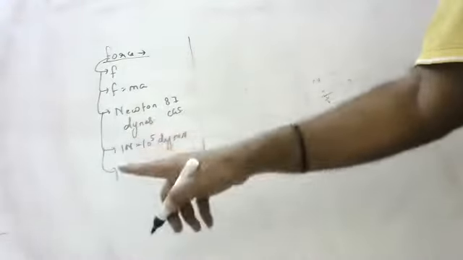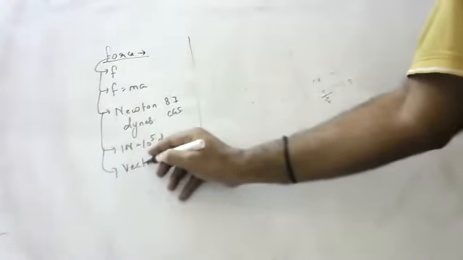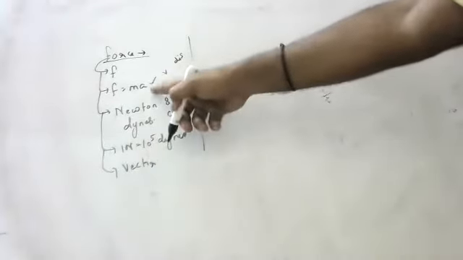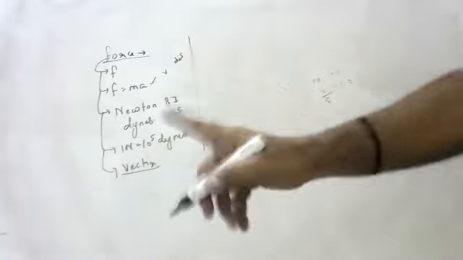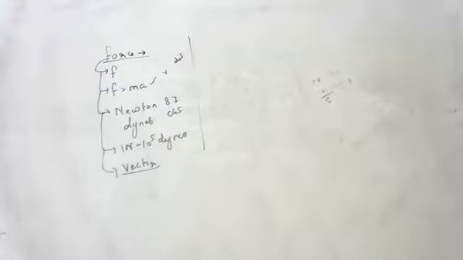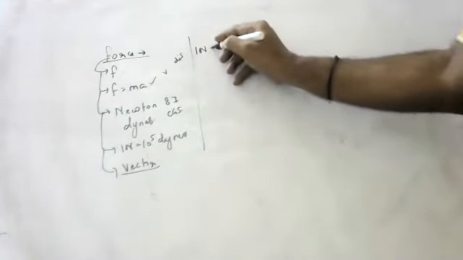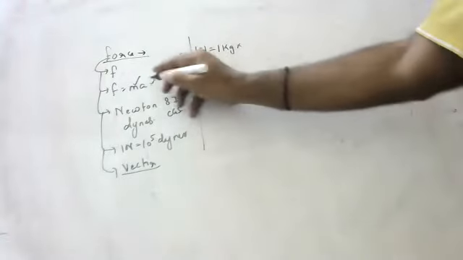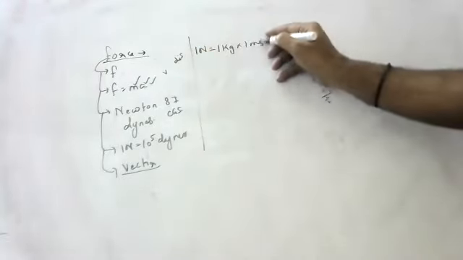Is force a scalar quantity or a vector quantity? Vector quantity. Why vector? Because acceleration is a vector. Why is acceleration a vector? Because velocity is a vector. Why is velocity a vector? Because displacement is a vector. So displacement is a vector, velocity is a vector, acceleration is a vector, so force is a vector quantity. What is a vector quantity? One which has both magnitude and direction.